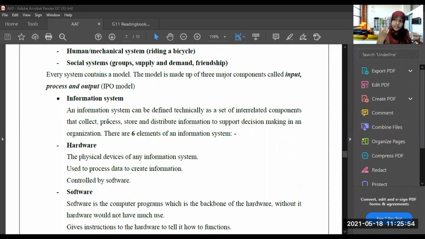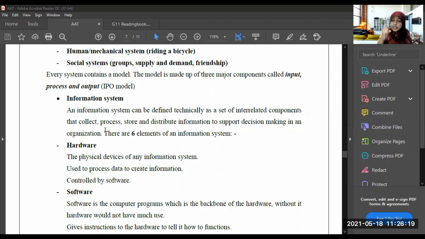It gives information. That's why it is called an information system. Now the computer is an information system, right? So an information system can be defined technically as a set of interrelated components that collect, process, store, and distribute information to support decision making in an organization.